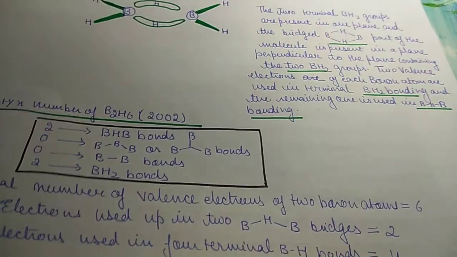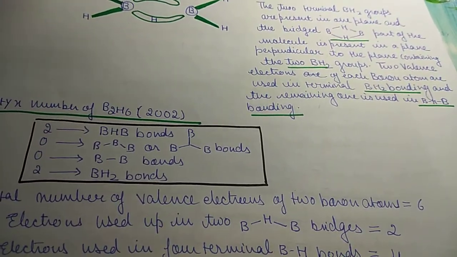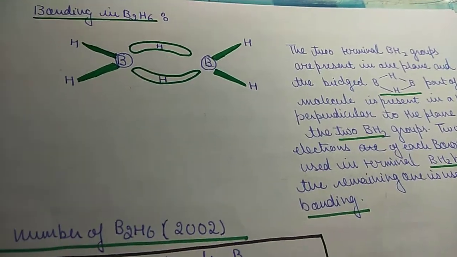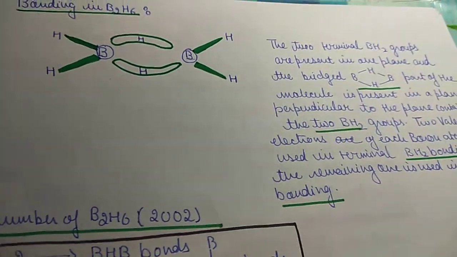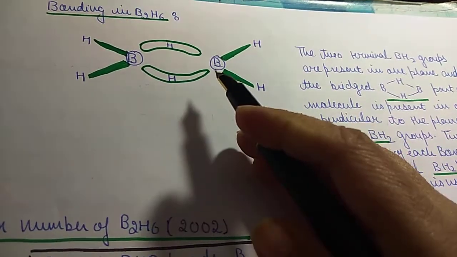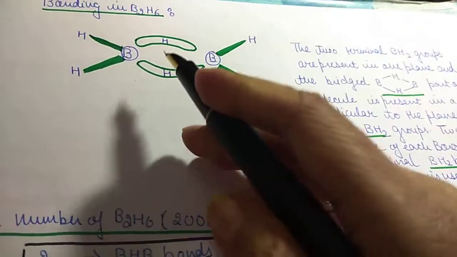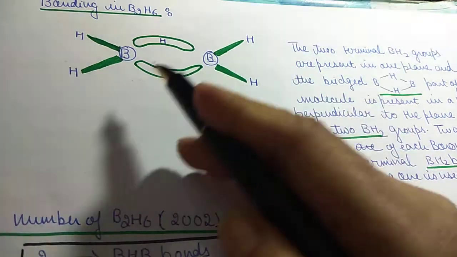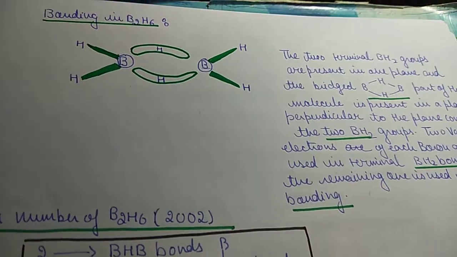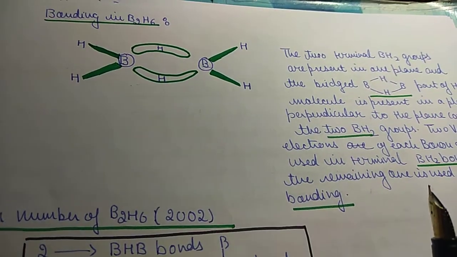First of all I will show you bonding in B2H6. This is diborane, B2H6, the simplest borane.